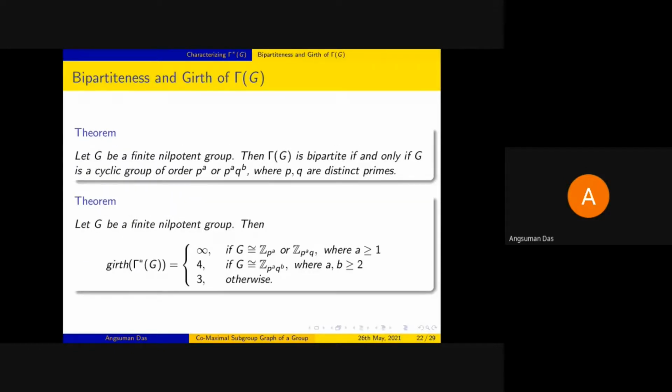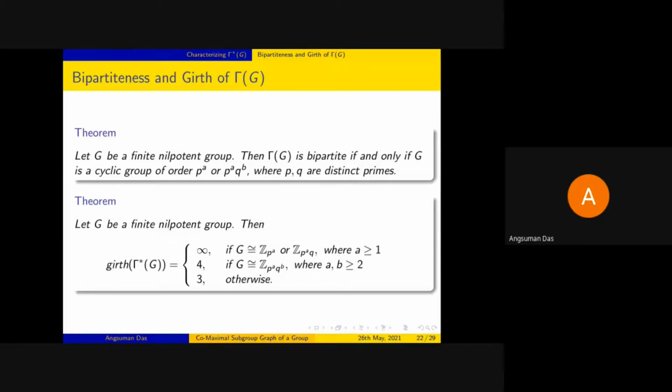Similarly, we have some other results on bipartiteness and girth. Here it is important to note that the bipartiteness and girth of gamma G and gamma star G are the same, because even if we ignore the isolated points, bipartiteness and girth do not change. So again, in the case of these nilpotent groups, it can be shown that gamma G is bipartite if and only if it is a cyclic group of order either p to the power a or p to the power a q to the power b. In all other cases, it is not bipartite.